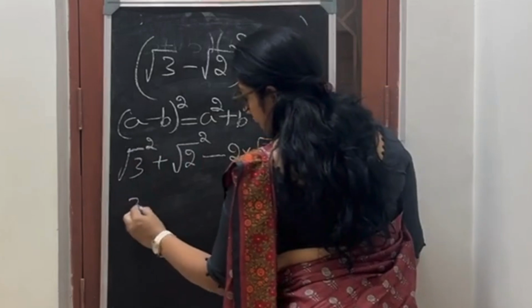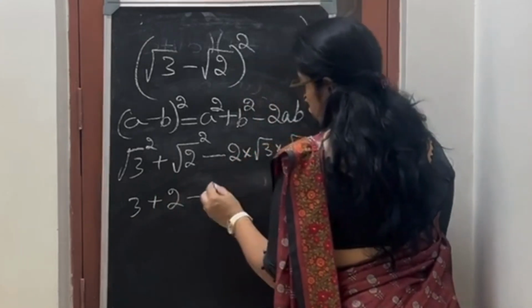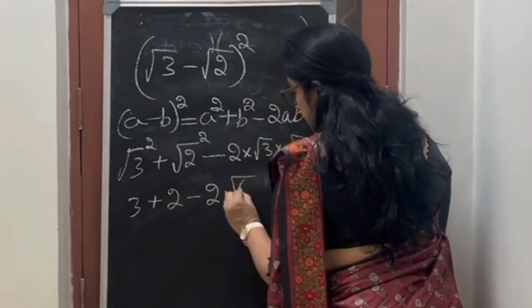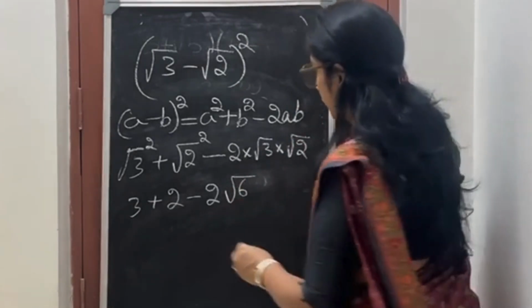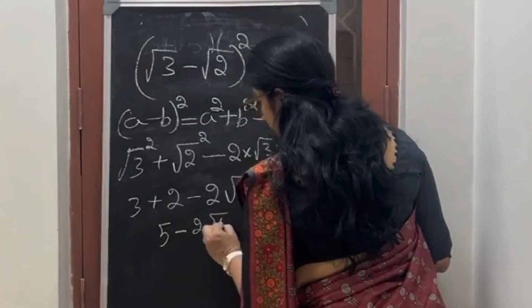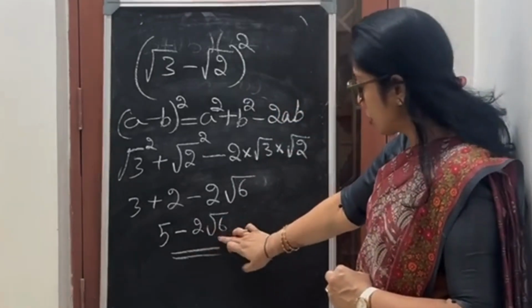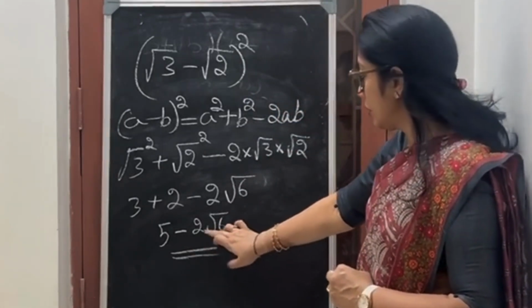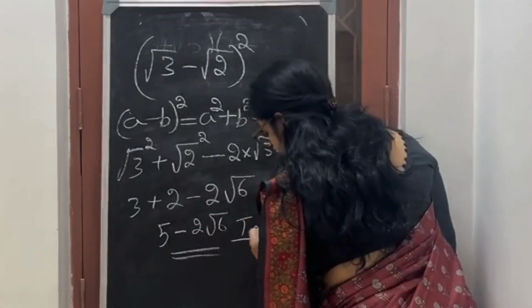This is 3 plus 2 minus 2 square root 6. So what it will be? 5 minus 2 square root 6. Does square root 6 have an exact answer? No. Because square root 6 is an irrational number, so the whole expression is irrational. So this is an irrational number.